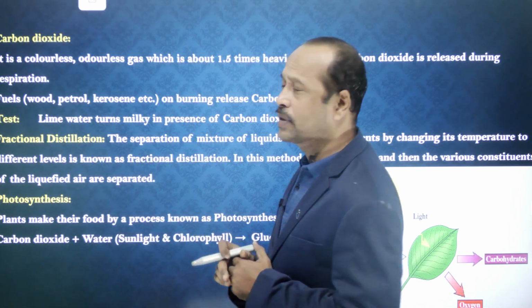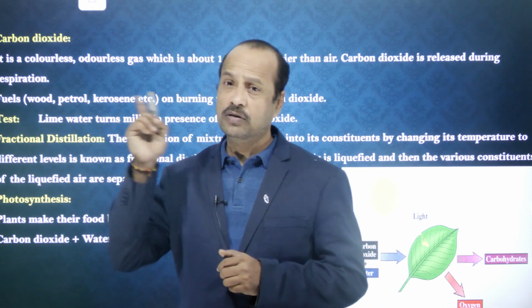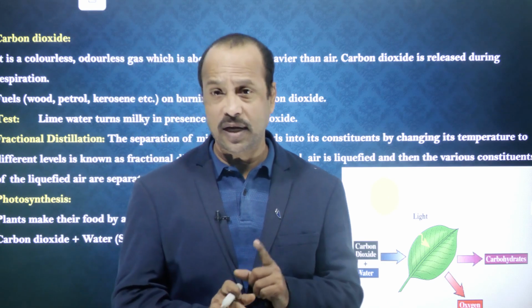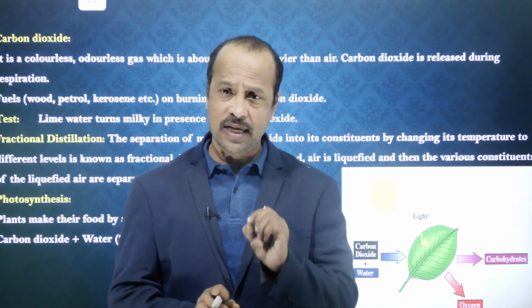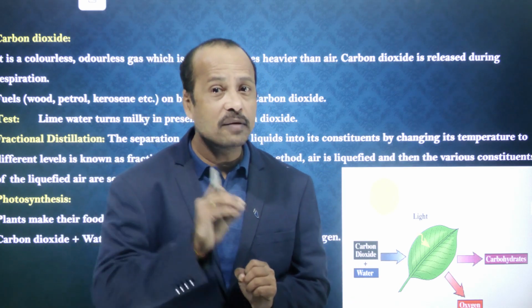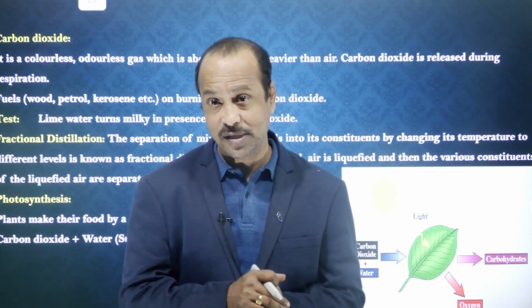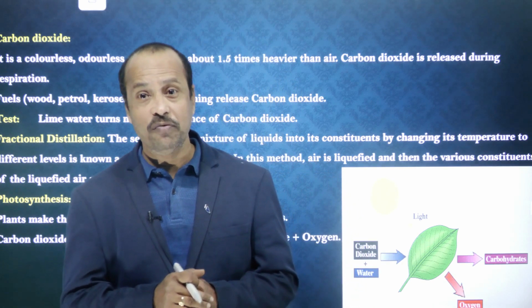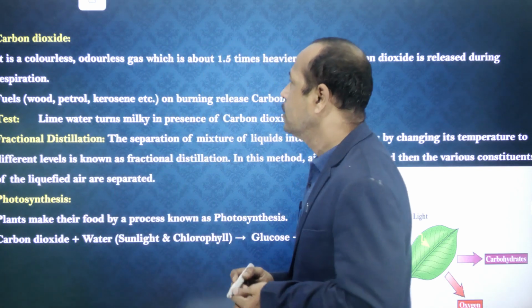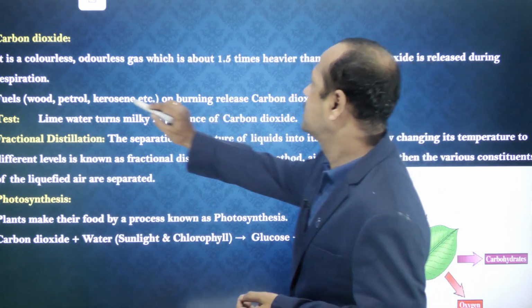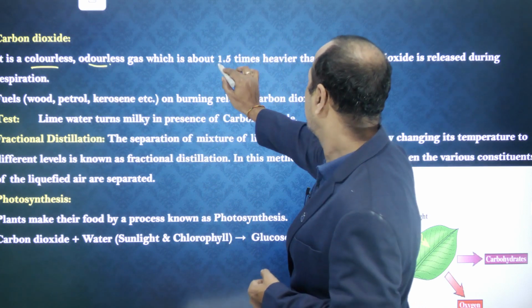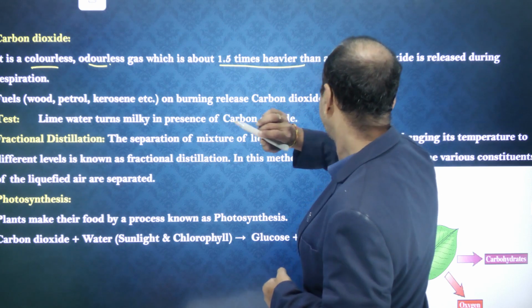Coming to the properties of carbon dioxide, it is also a colorless gas, students. Since it is colorless, we can't see it, but it has a smell. So it has an odor, and it is approximately 1.5 times heavier than the air. How much? 1.5 times heavier than the air. Means what? Heavier than the air. So here, sorry, it has less odor. A small odor is there, and it is 1.5 times heavier than the air.